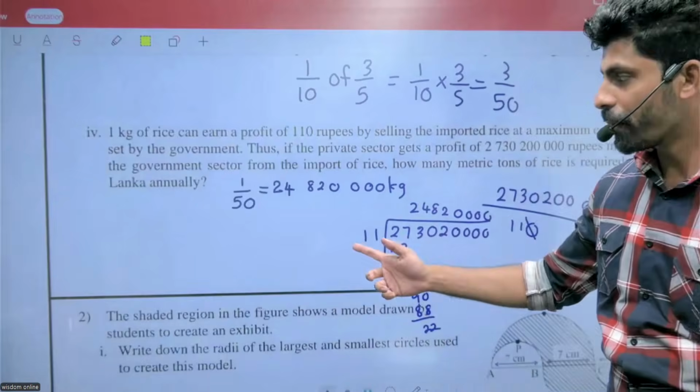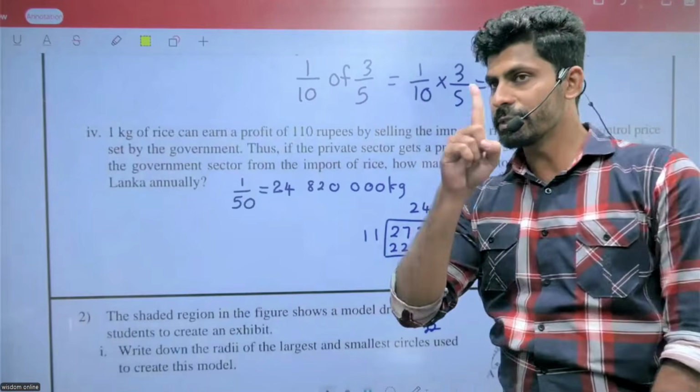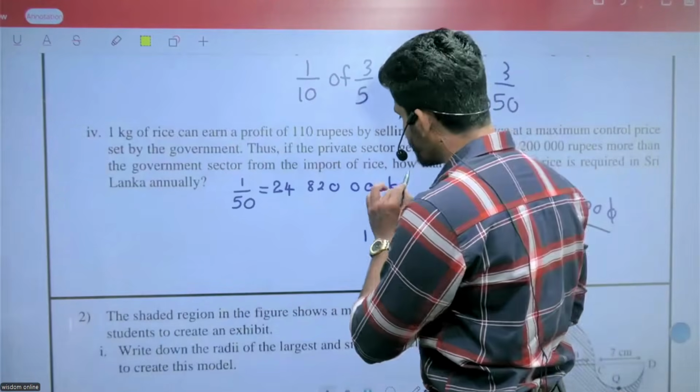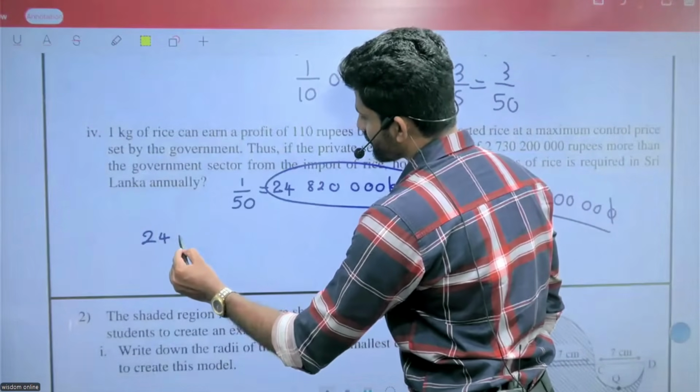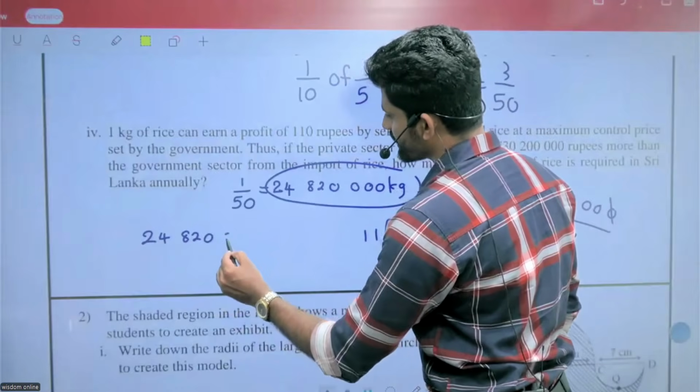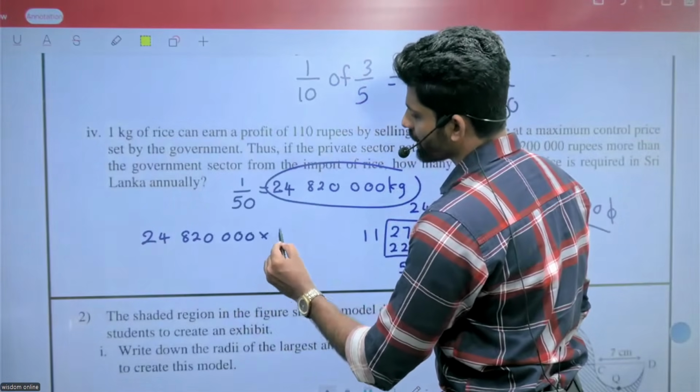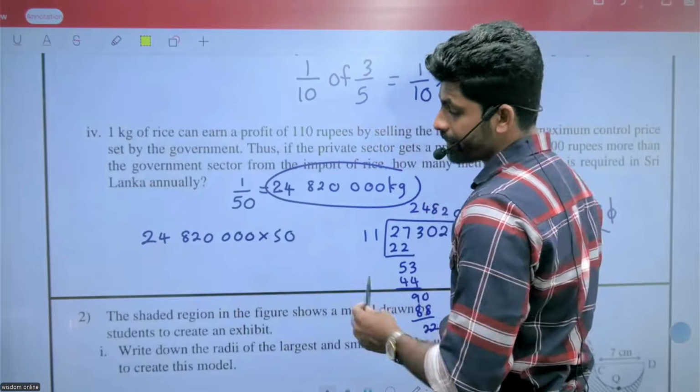How to find the full portion? This one equals 1 part of 50. To find the full portion, the total kilograms, that means the annual requirement, we multiply by 50.